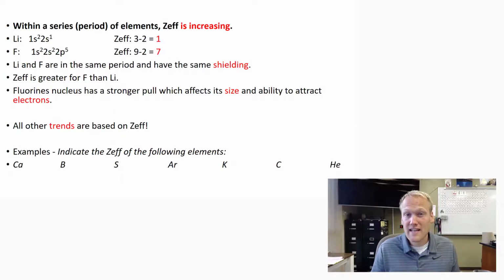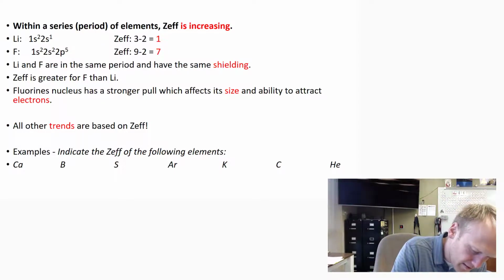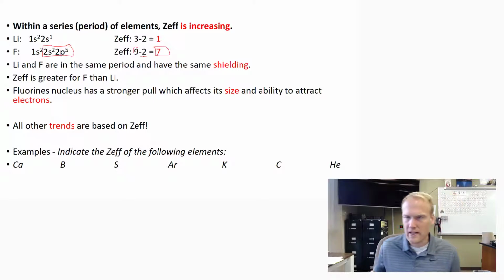As I've kind of already said, as we move to the right on the periodic table, ZEF is going to increase, strength is going to increase. So look, fluorine is 1s2, 2s2, 2p5. So these would be the valence electrons, 7, and the inner electrons would be 2. The atomic number for fluorine is 9, the inner electrons are 2, so the ZEF of fluorine is 7. So it's in the 7th column and has an effective nuclear charge of 7.